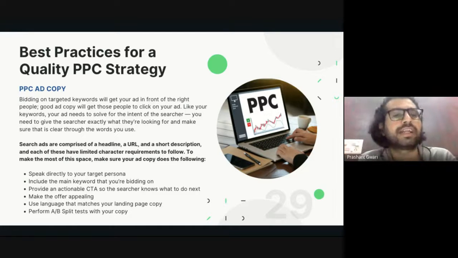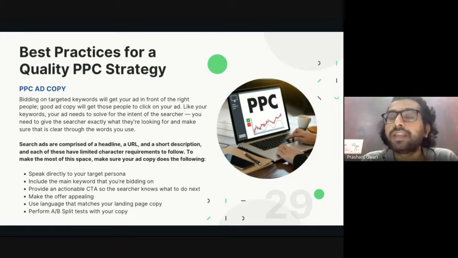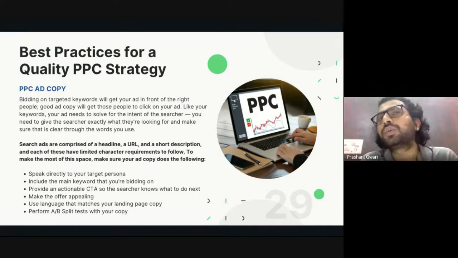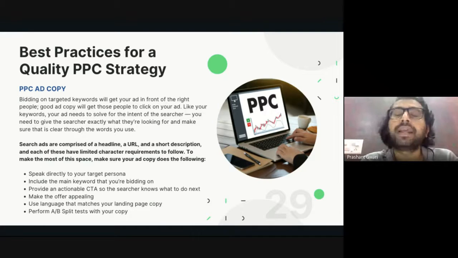Bidding on the targeted keyword will get your ad in front of the right audience, and good ad copy will get those people to click on your ad. And when they click on your ad, it will increase your quality score. Bidding only can help you to get an impression, that means coming on the first page in the top 4 ranks. With high bidding, you can come on the first page, on the first or maybe second or third rank.